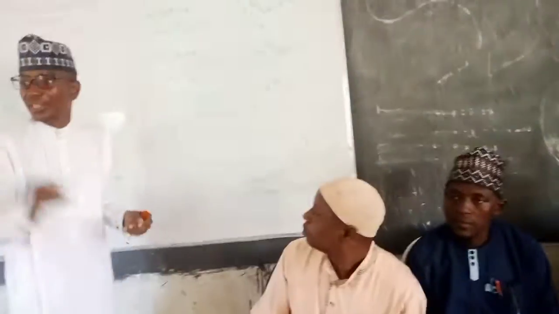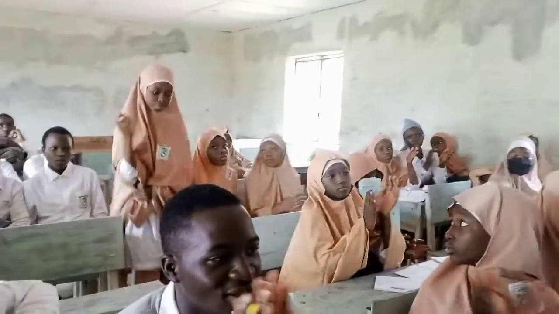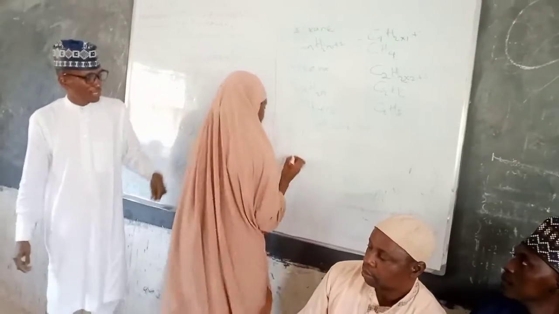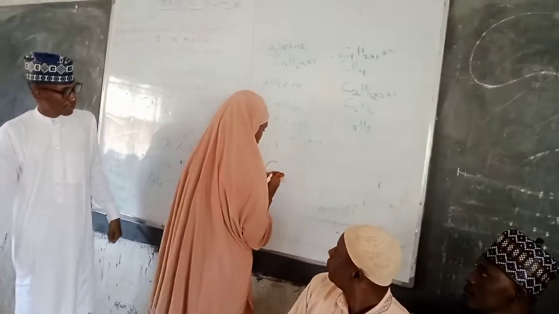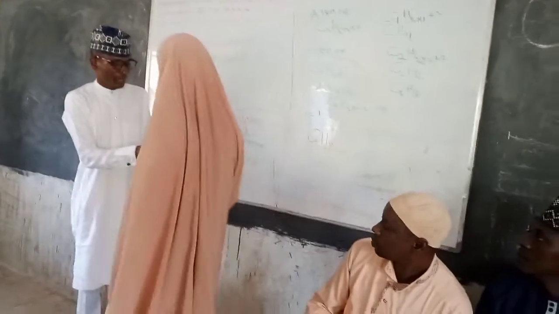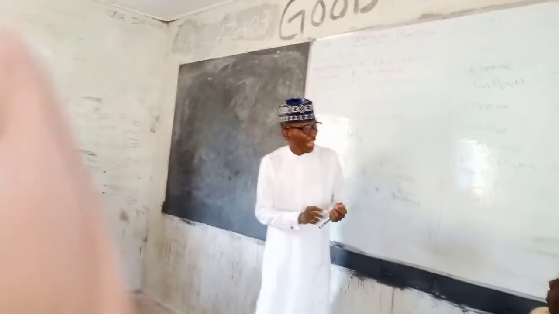C what? What should it be? Yes? Come and write it please for us. Clap for her before coming. Tell us your name. Zainab what? Very good. Write it on the board. Clap for her.